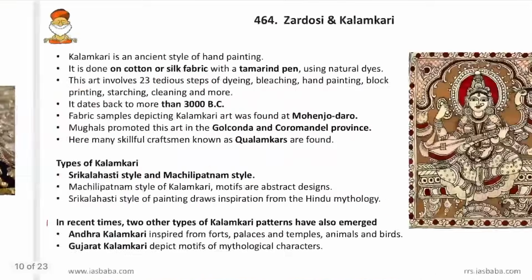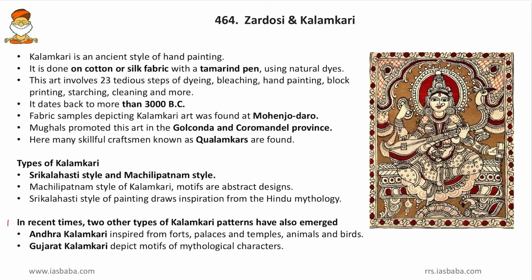Now, come to next one, kalamkari. Friends, kalamkari is an ancient style of hand painting. So, this is not embroidery, this is hand painting work. Then, it is done on cotton or silk fabric with a tamarind pen using a natural dye. So, this tamarind pen and natural dye are worth remembering here. Then, this art involves 23 tedious steps of dyeing, bleaching, hand painting, then block printing, starching, cleaning and more. Friends, this kalamkari is not only drawing, it is the preparation of the whole cloth. So, almost all the procedures involved in preparation of the cloth are themselves kalamkari. That is dyeing, bleaching, then starching, etc.